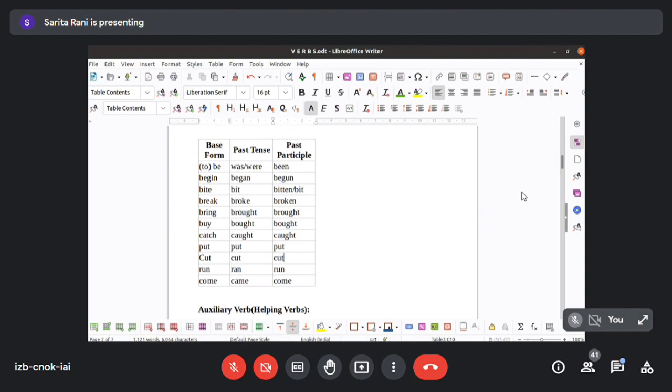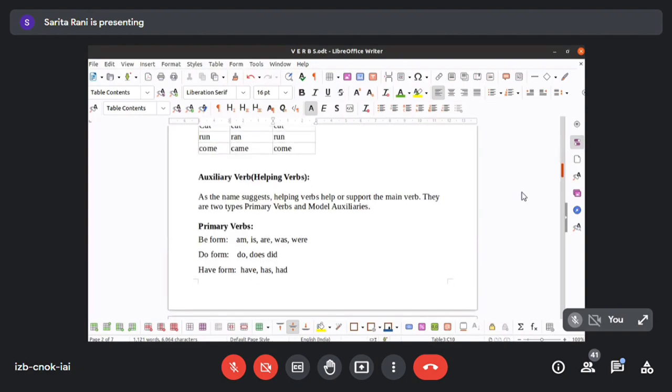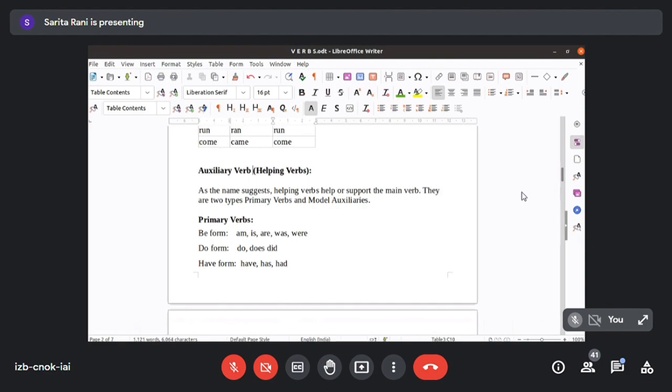Next, moving on. Let us see now, students. So this is what is related to the main verb. Now let us move on to the auxiliary verb. What are auxiliary verbs? Auxiliary verbs are called helping verbs. What are they called? Helping verbs. Clear? Now these auxiliary verbs are of two types.